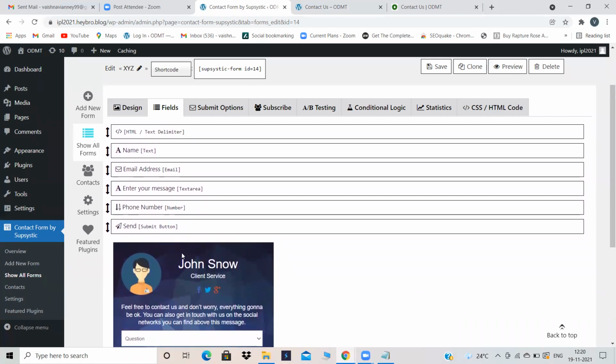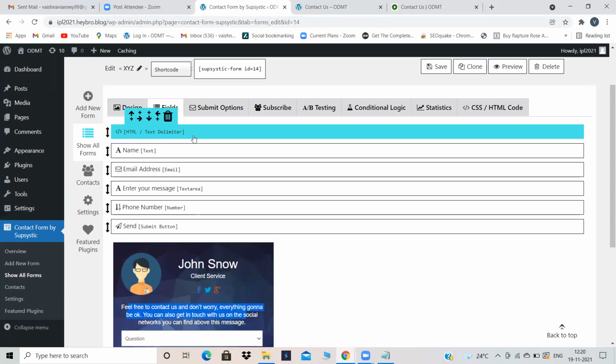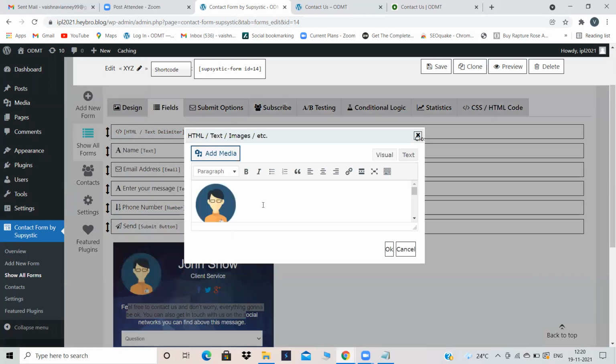Okay. To change this name, emoji, and everything, to change the content over here, here HTML text delimiter is there. Just click on this option. If you want to change that emoji and if you have your own image, upload that image over here, and here Jon Snow is there. Instead of Jon Snow, you can give your own name.